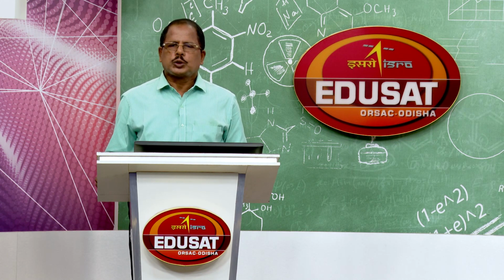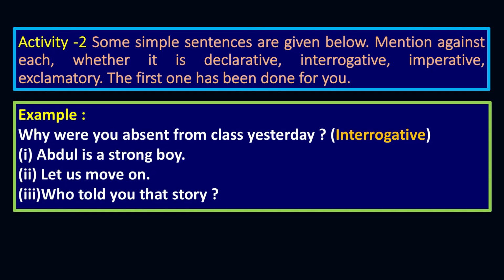Let us do 1 or 2 activities before going to the next item. So, activity 2, you can see it in your textbook. This is the activity in your grammar textbook exercise. Activity 2, some simple sentences are given below, mention against each whether it is declarative, interrogative, imperative, exclamatory or anything, and the first one has been done for you. So, let us read out the questions first, then we will discuss the answers.